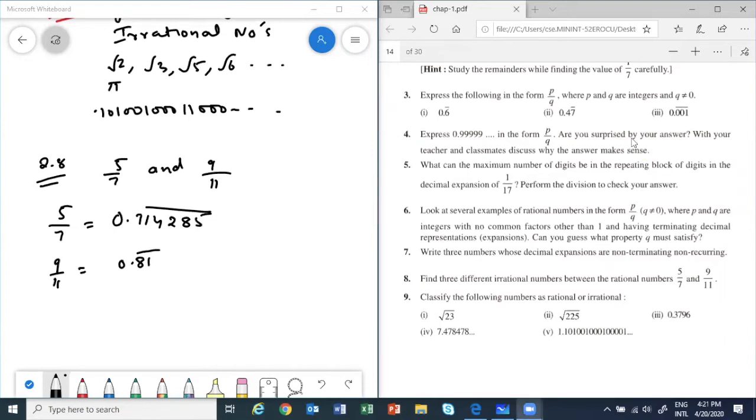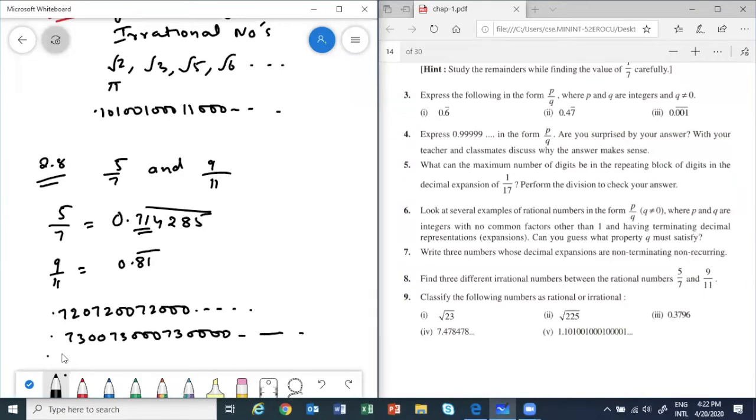Now, see, we want to write three irrationals. So between 7.1 and 8.1, how many numbers are there? So many numbers are there. We can start with 0.72, 0.7200, 0.72000, like this. Next can be 7300, 73000. Like this we can make. Then 7340. Like that we can have as many as we want.